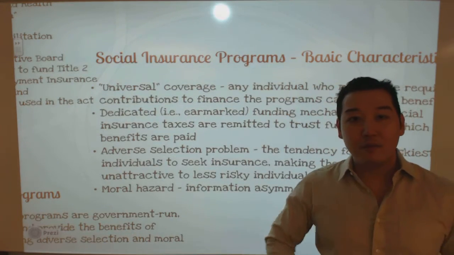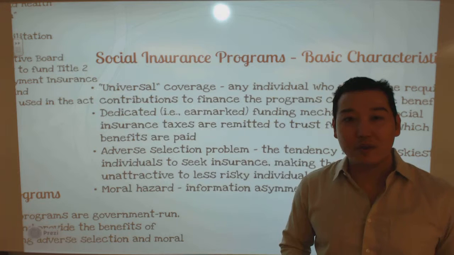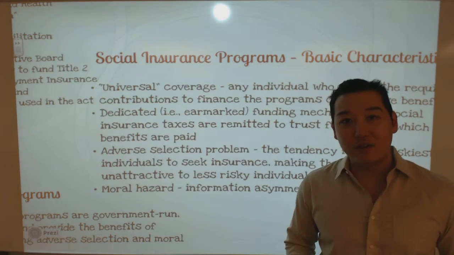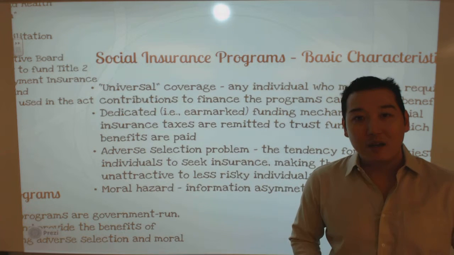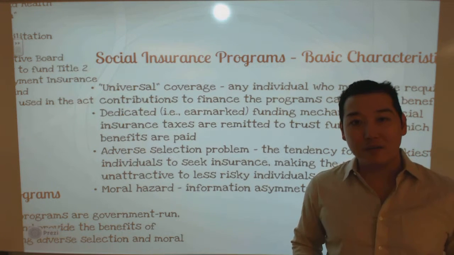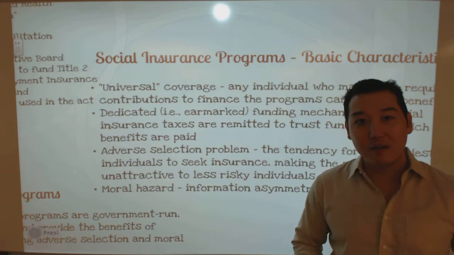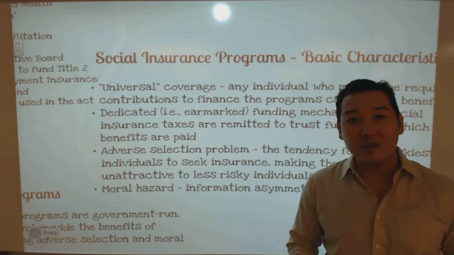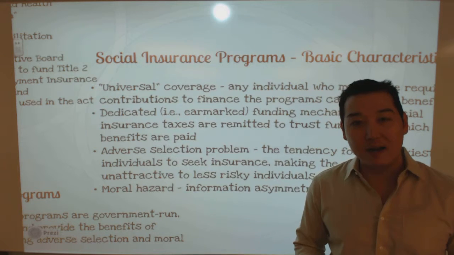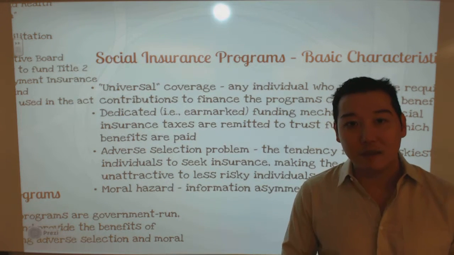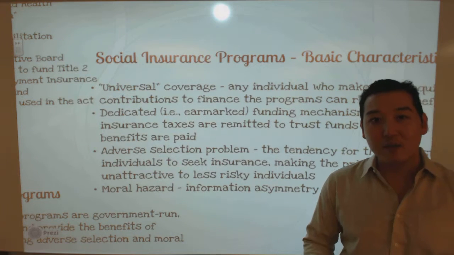And so we move to the specifics about social insurance programs. Typically, social insurance programs are going to be universal in nature. They provide universal coverage. That is, potentially anyone could benefit from a universal social insurance program, as long as you fall within a certain category of persons who may qualify. So as long as you're categorically eligible, that is, you've contributed over your lifetime, you're potentially eligible.